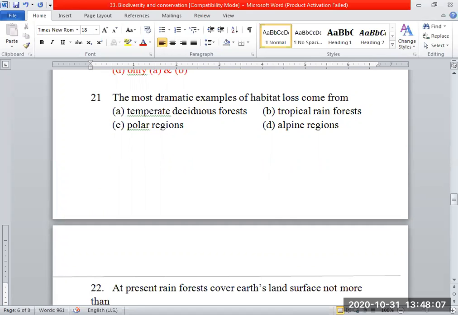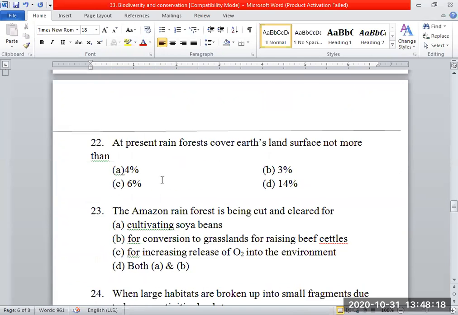Just need to follow the NCERT textbook in this particular context. So that is where it comes from, tropical rainforest. Very good. Next, at present, rainforests cover the Earth's land surface not more than 6%. Very good.